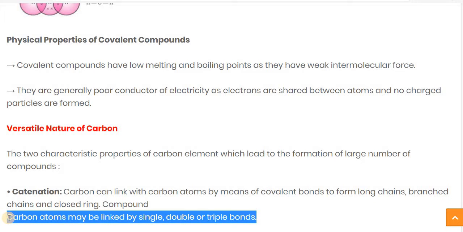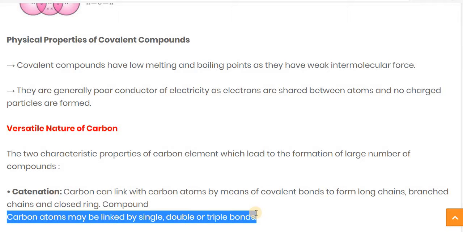And another versatile property of carbon is that the carbon atom can link by single, double or triple bonds. Carbon can form a single covalent bond, a double covalent bond as well as a triple covalent bond. So all these things are unique, and you can see them only in carbon.